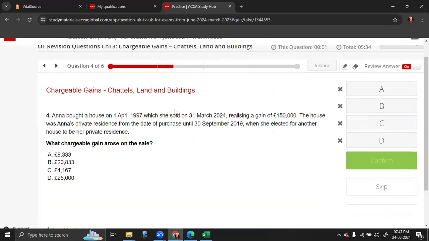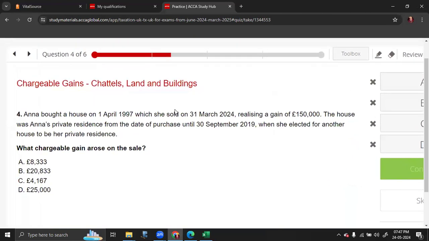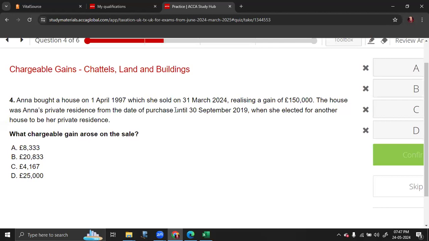Next one. Anna bought a house on 1st April 1997, which she sold on 31st March 2024. So her total period of ownership is from April 1997 to 31st March 2024.